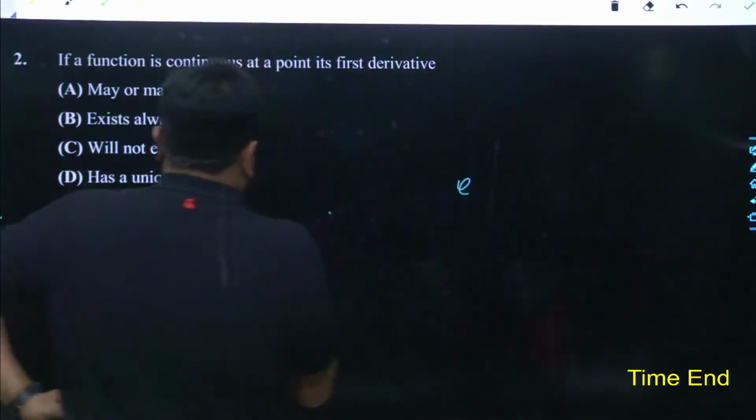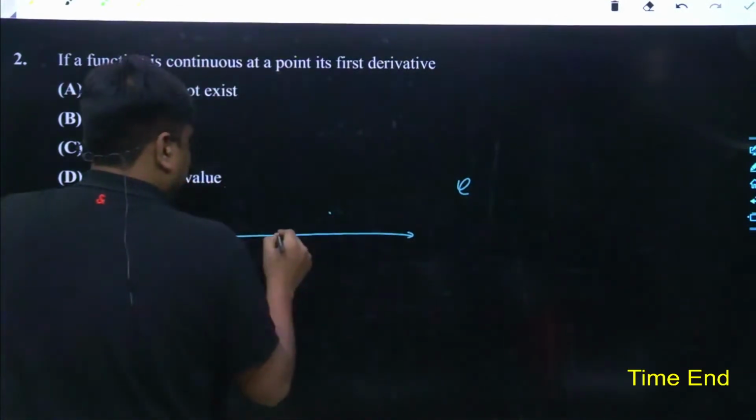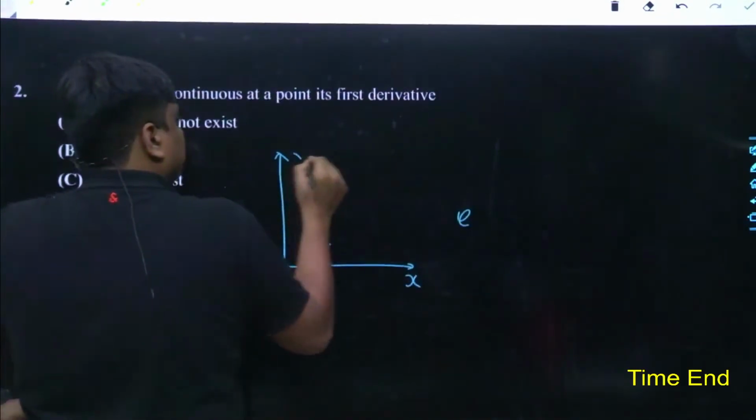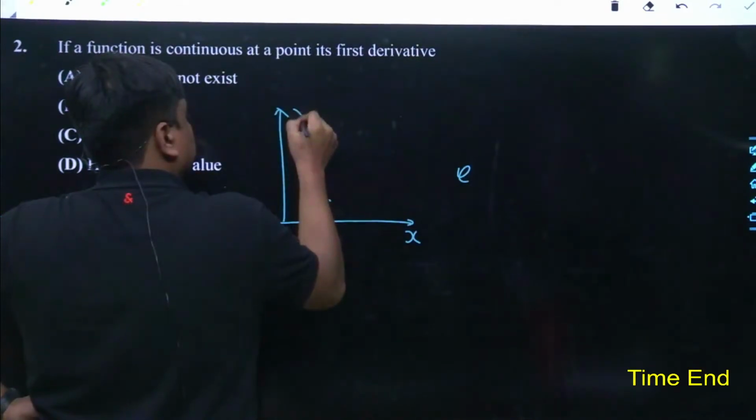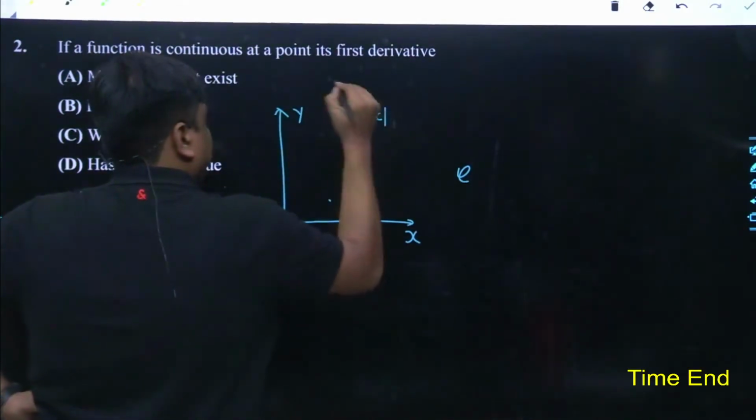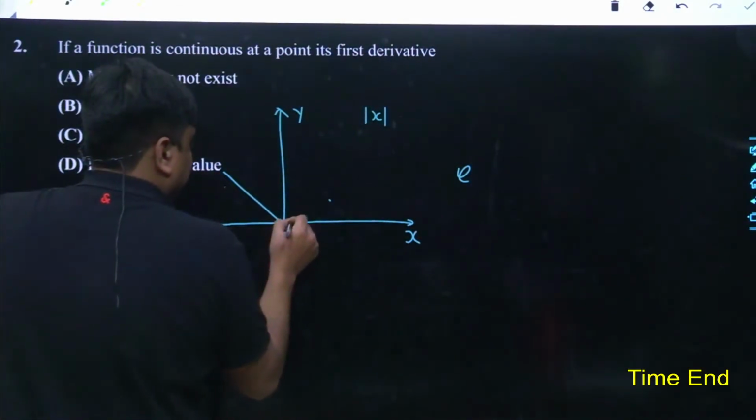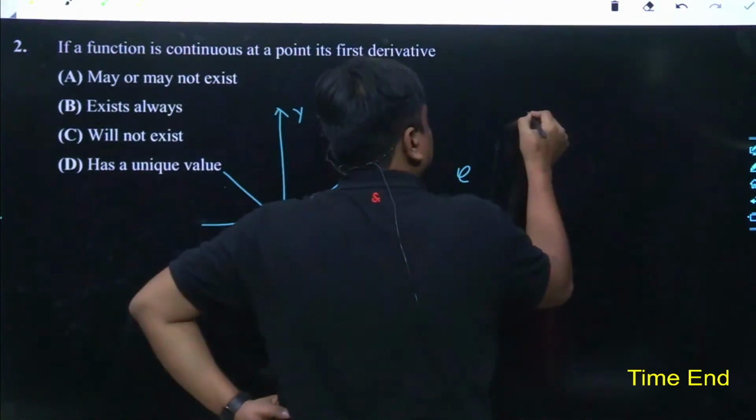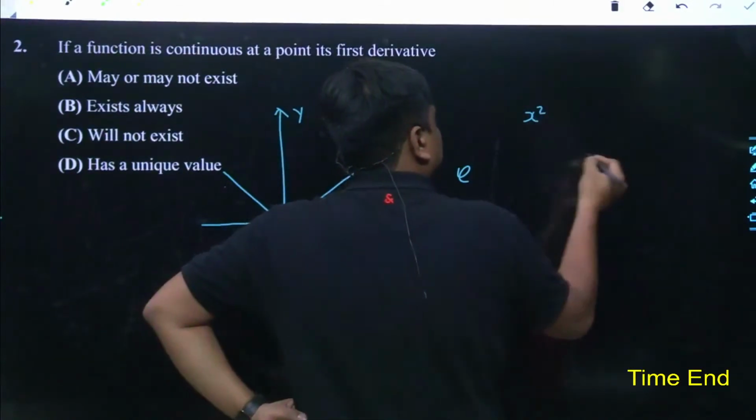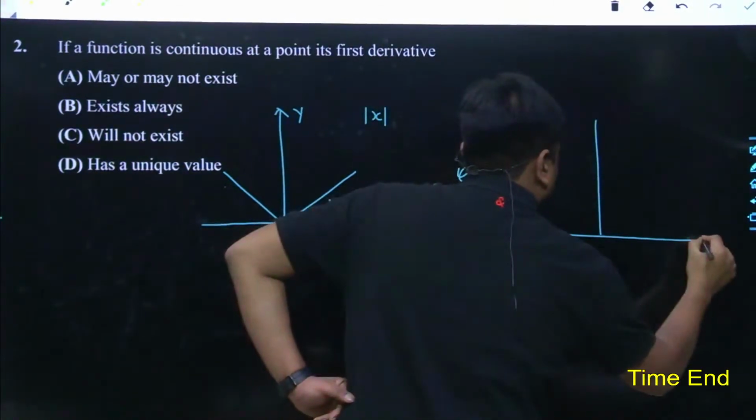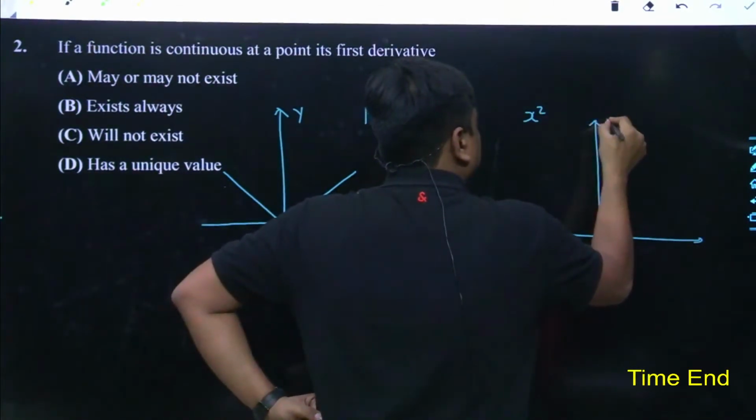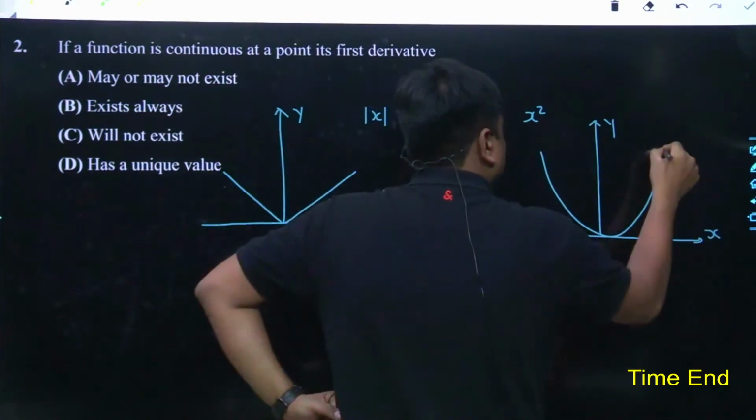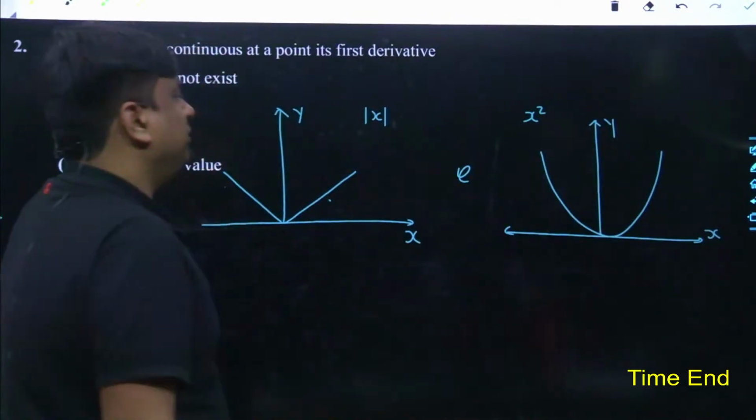Let's take, this is the x-axis, this is the y-axis, and the function which we had taken is mod of x. Mod of x is an upward facing V shape, and similarly I may take another function, x square. X square is an upward facing parabola. Again, this is the x-axis and y-axis. The upward facing parabola is going to be smooth everywhere.